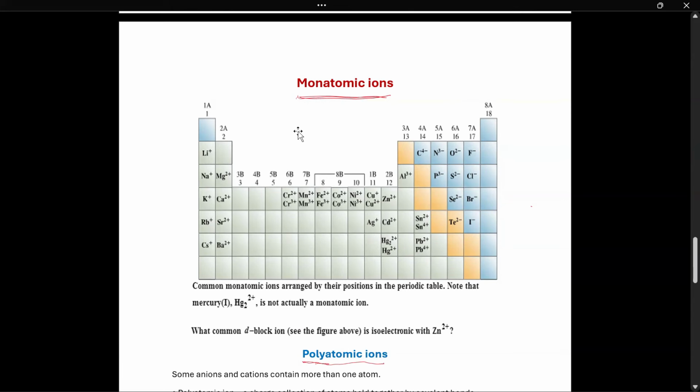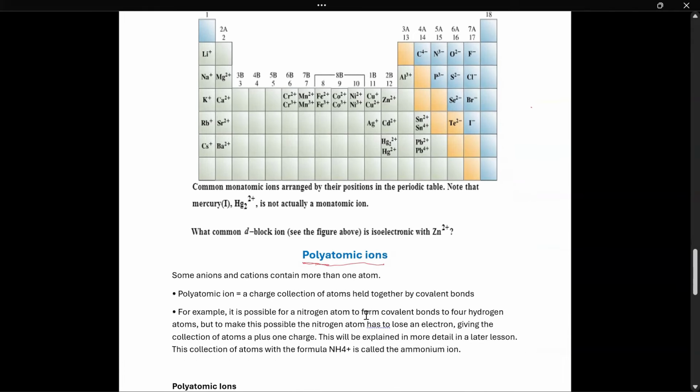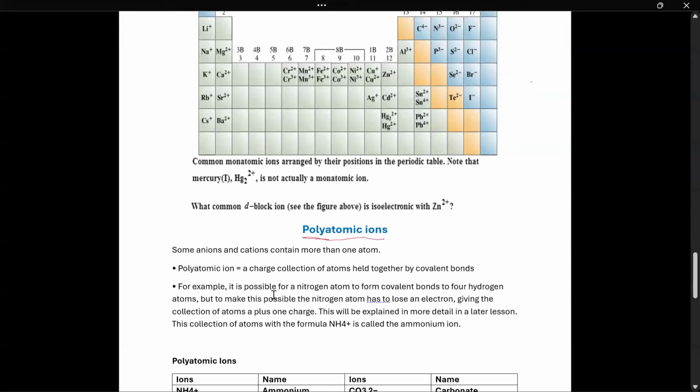Now, another type of ions. They are called polyatomic ions. Mono means one, poly means more than one. Polyatomic ions: some anions and cations contain more than one atom. Polyatomic ions are a group of atoms, a charged collection of atoms held together by covalent bonds.